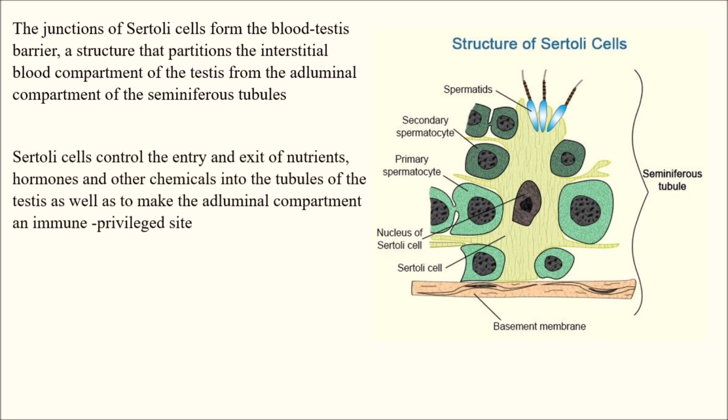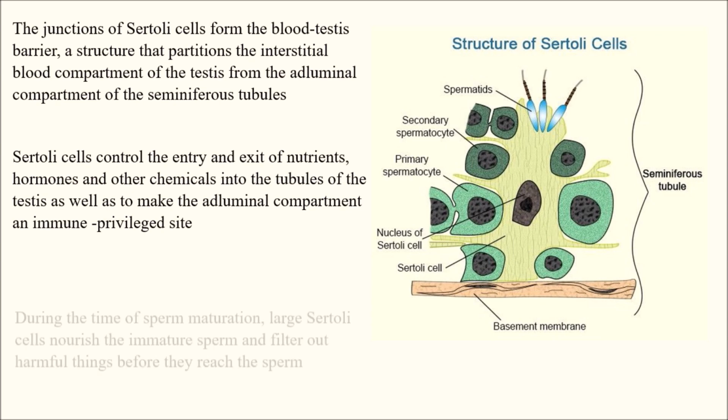And Sertoli cells control the entry and exit of nutrients, hormones and other chemicals into the tubules of the testes, as well as make the adluminal compartment an immune privileged site. So what makes the adluminal compartment an immune privileged site is the Sertoli cells. By controlling entry and exit, they make the adluminal compartment an immune privileged site.